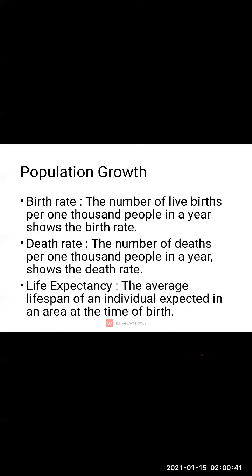Next is death rate. The number of deaths per 1,000. So we are considering what? 1,000 people in a year. It shows what? The death rate.